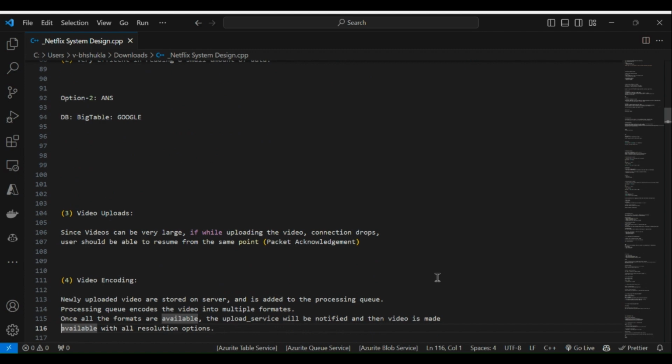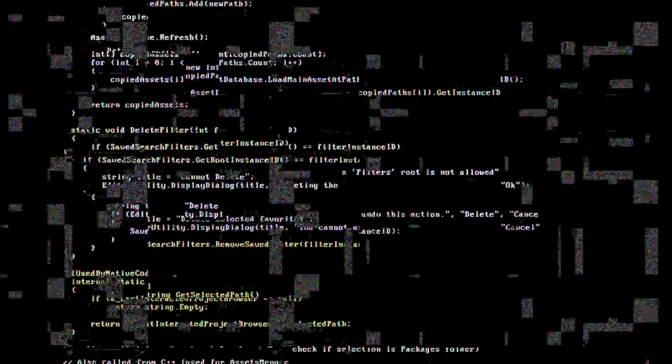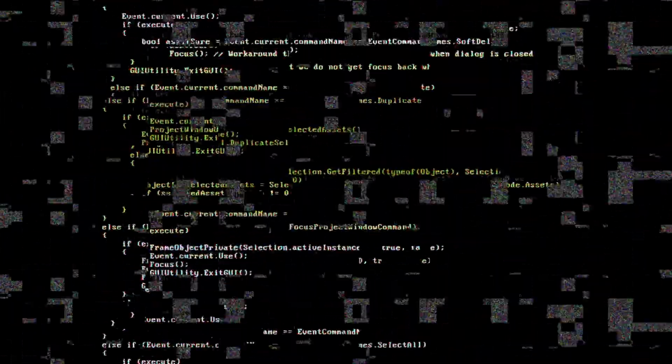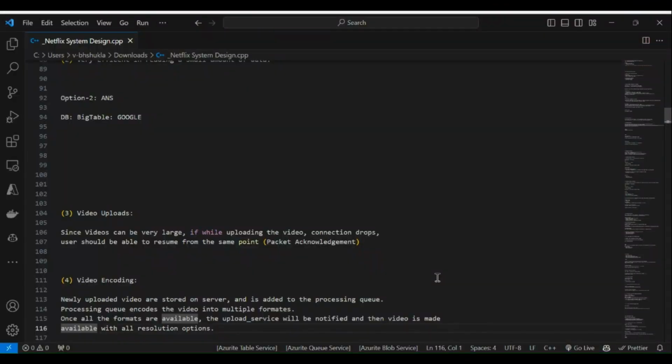For video upload, since the video is very large, if the connection drops while uploading, the user should be able to resume from the same point. That uses packet acknowledgement, where we track missing or hit packets. If you are aware of network protocols, some requests are hitting and some are missing, so we have another database used for backup, where the user's request or drop-out point is stored. So from that, the next time the user comes back, the upload will continue.